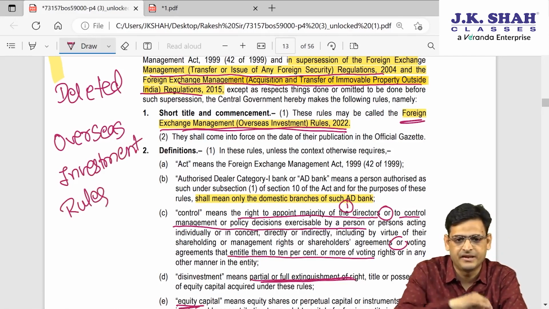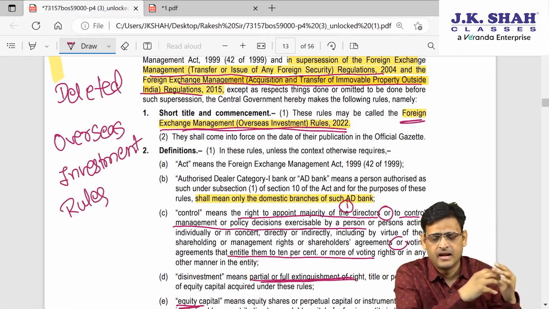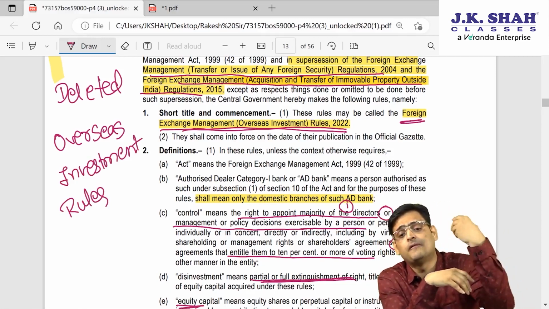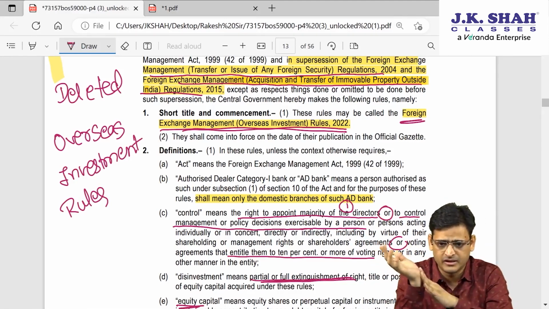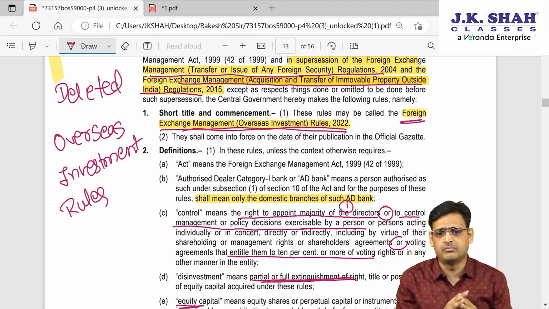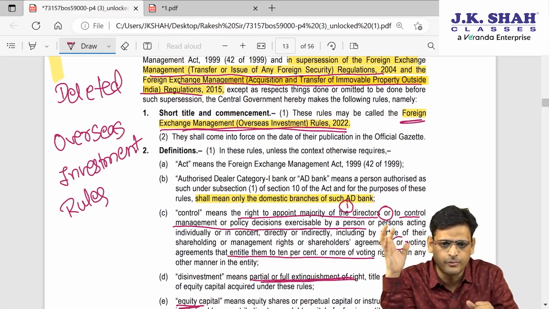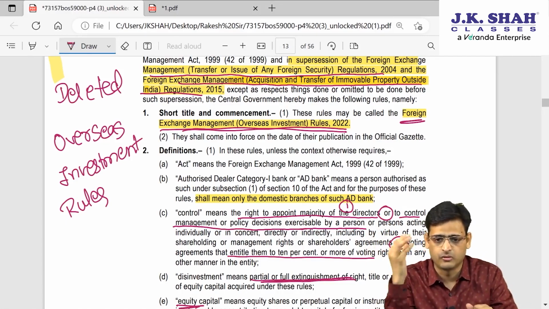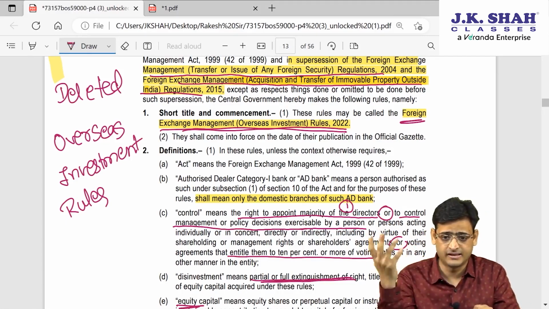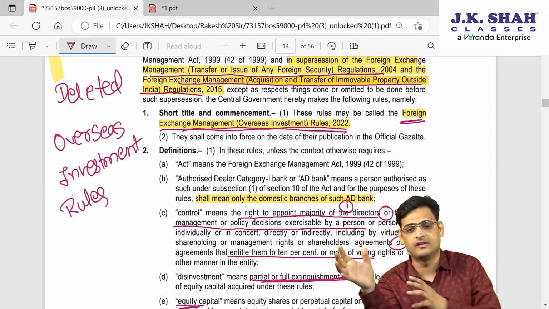See what happens in real life. I'll tell you. I am an Indian investor and I want to invest into a foreign country. So that is an overseas investment. Are you understanding? So let's say Mukesh Ambani or Reliance Industries Limited is buying equity of, let's say, Facebook, or shares of, let's say, Microsoft.